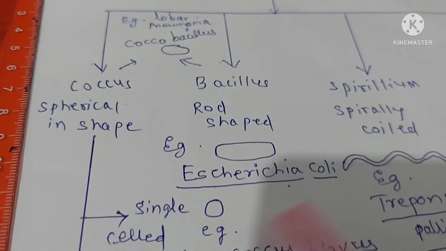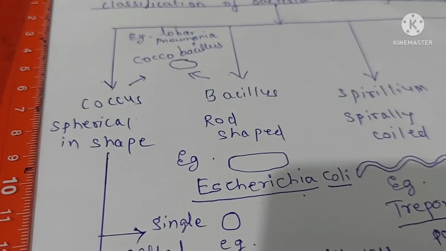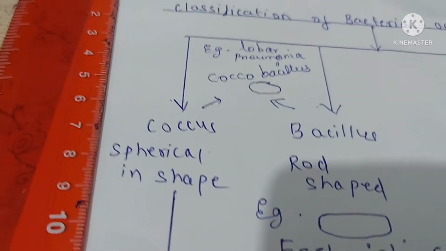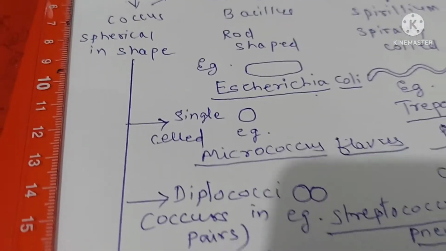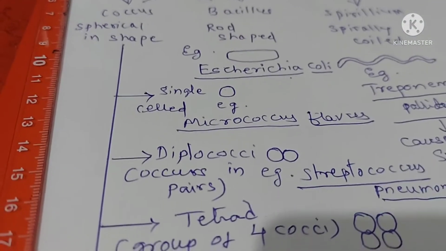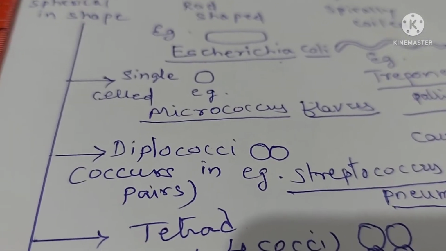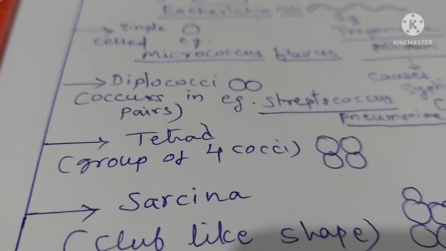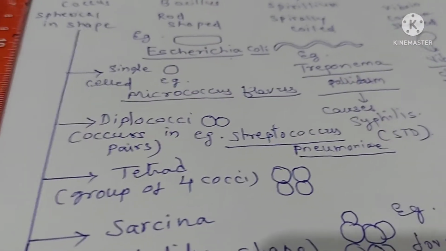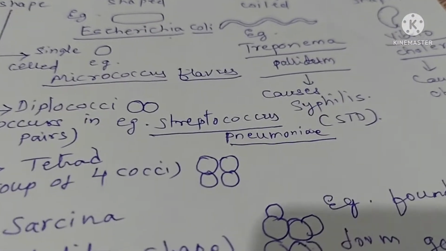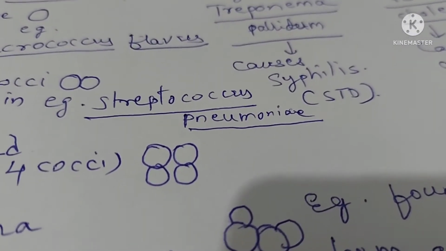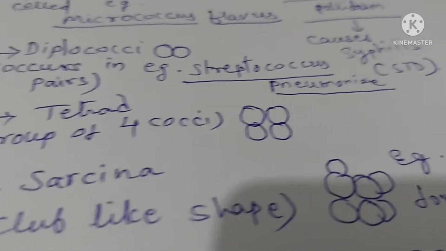Coccus or spherical bacteria are further classified into different types. First, single celled or monococcus. Example of monococcus is Micrococcus flavus. Then Diplococcus, found in pairs. Example of this is Streptococcus pneumoniae, which is again shown in our textbook.